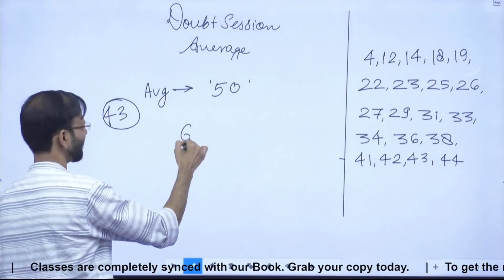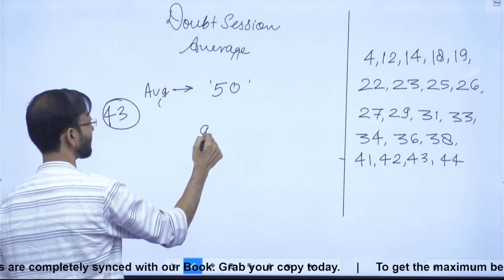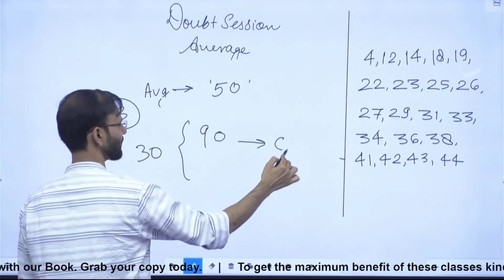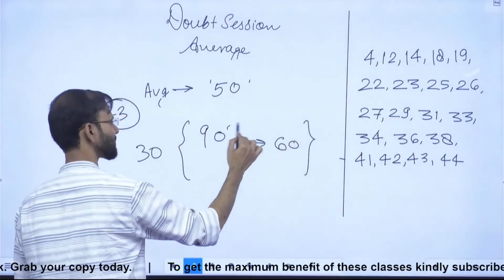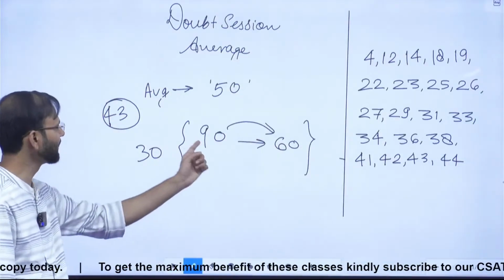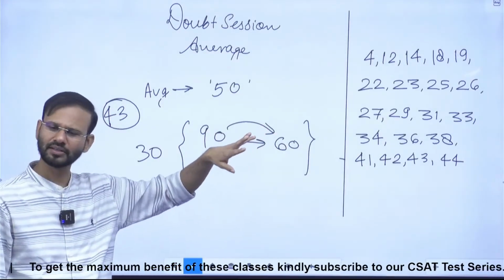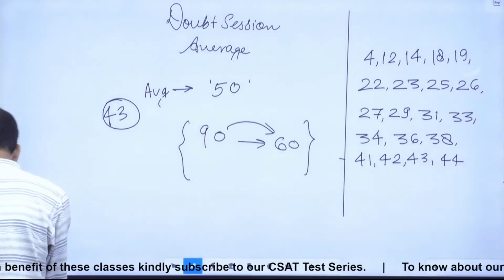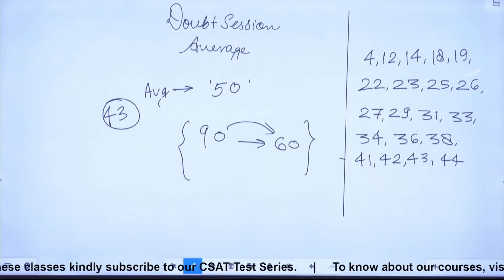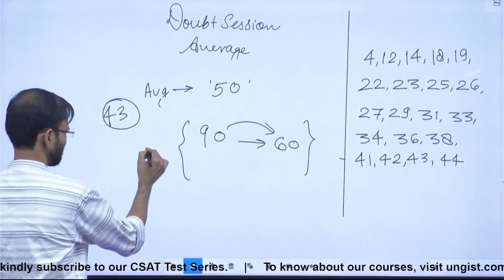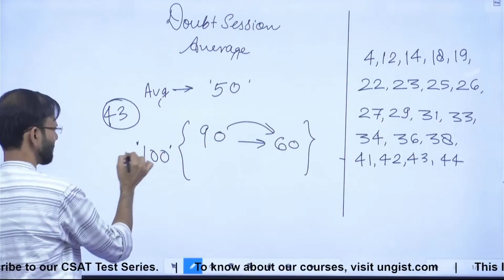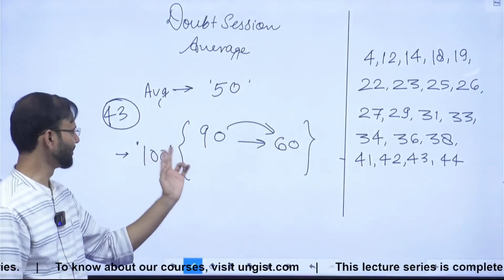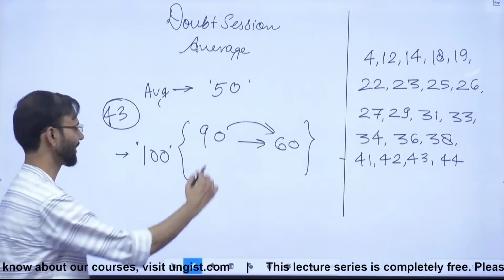ठीक. तो अगर 30 candidates का 90 should be changed to 60. 30 और कितना, 100 कैंडिडेट्स नहीं, एक मिनट. 100 candidates. I'm sorry guys. The marks of 100 candidates, yes. 100 candidates' marks should be changed from 90 to 60. ठीक है.